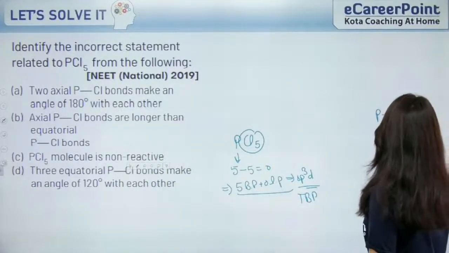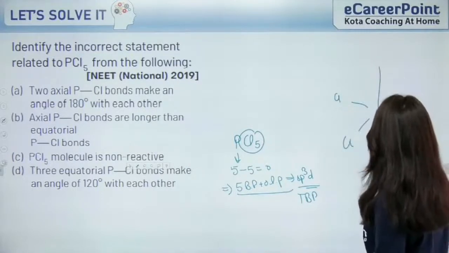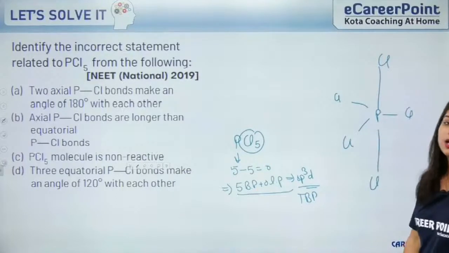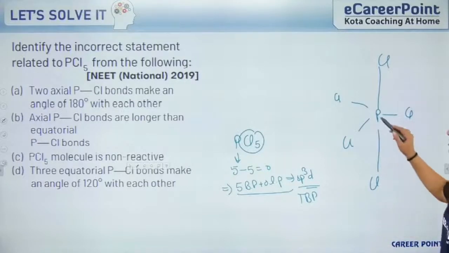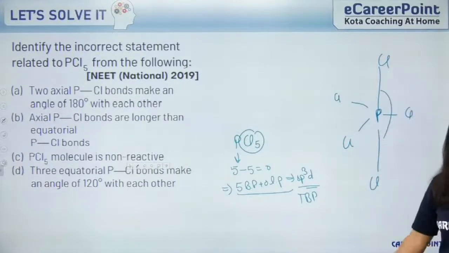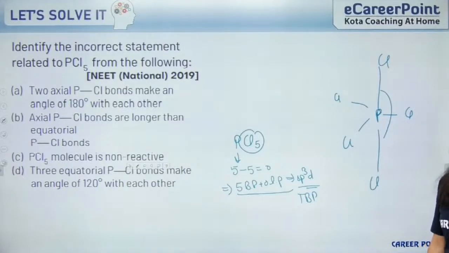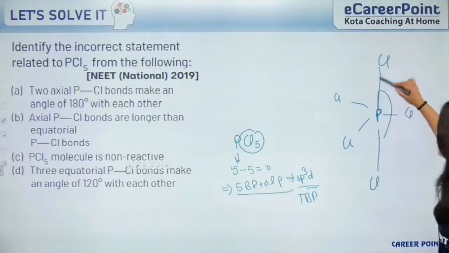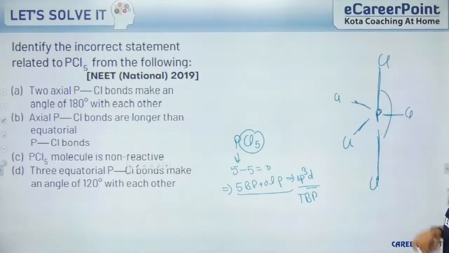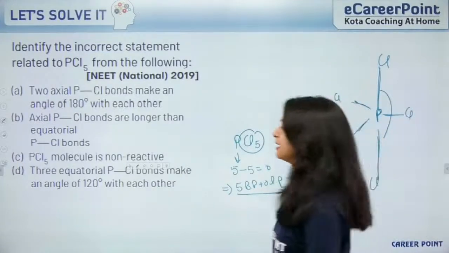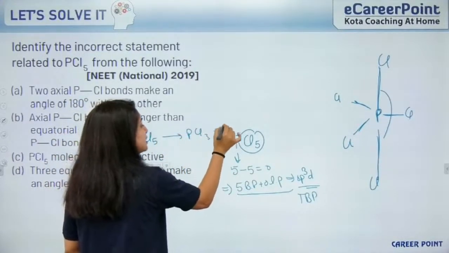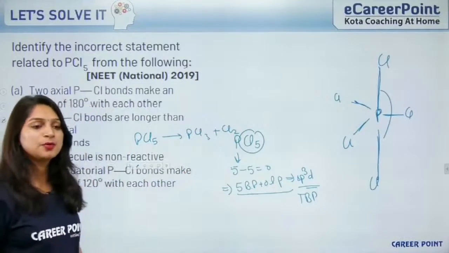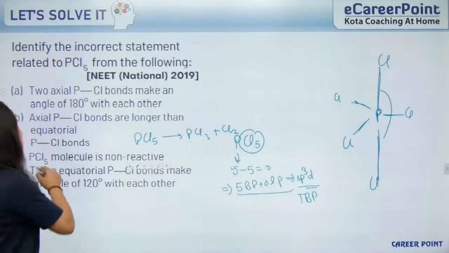So see, P, Cl, Cl and Cl, this is axial Cl and Cl. Now see which one is the wrong statement. Two axial PCl bonds make an angle of 180, yes, this 180, clear. Axial PCl bonds are longer than equatorial, yes, these PCl bonds are longer than these ones, for feeling less repulsion or more stability. PCl5 molecule is non-reactive. It is the incorrect statement because PCl5 on heating gives PCl3 plus Cl2, and it also gives H3PO3, H3PO4, right? So C is incorrect.